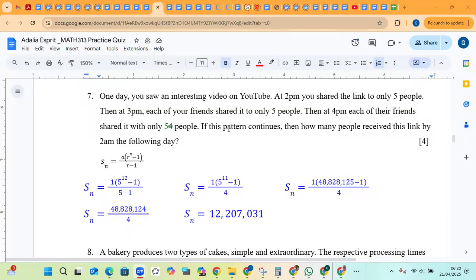Then at 3 p.m., each of your friends shared it to only 5 people. Then at 4 p.m., each of their friends shared it with only 5 people. If this pattern continues, then how many people receive this link by 2 a.m. the following day? Now, to help us with such a question, we can go to